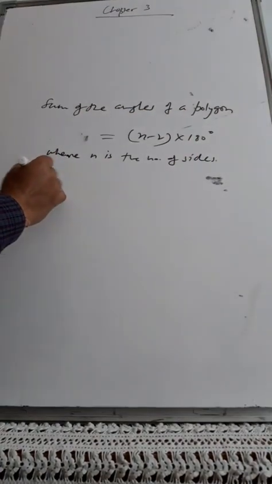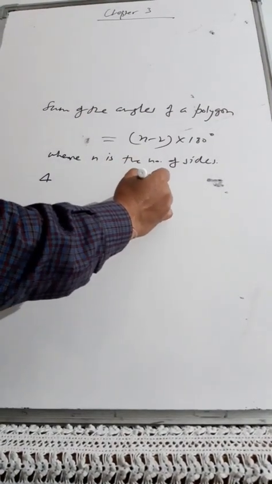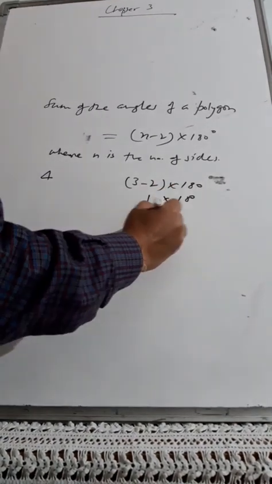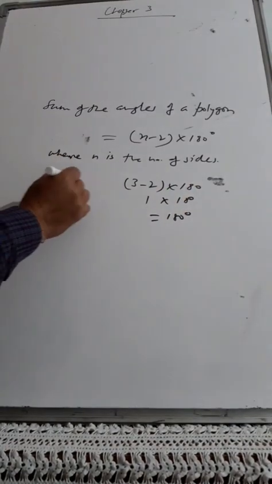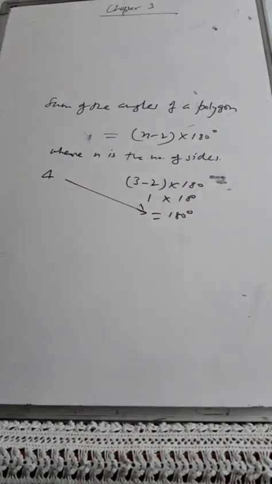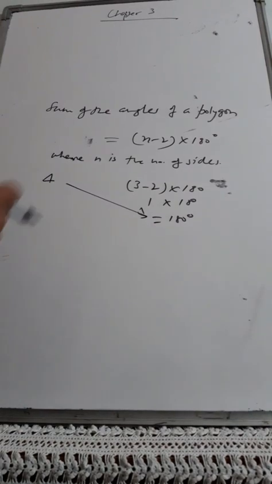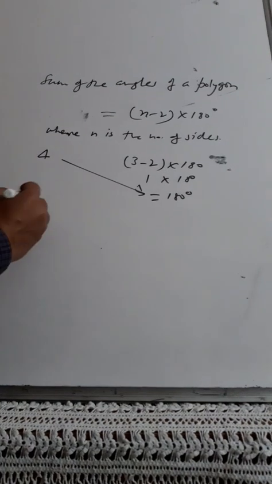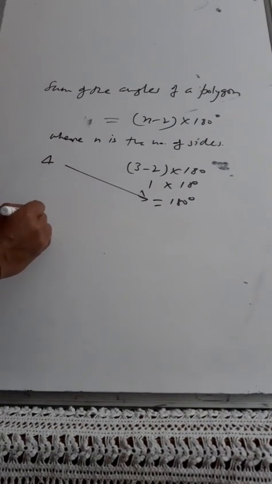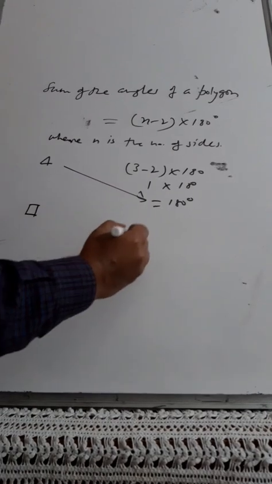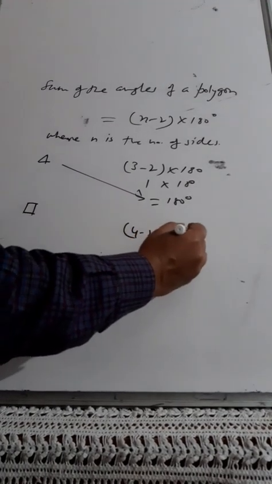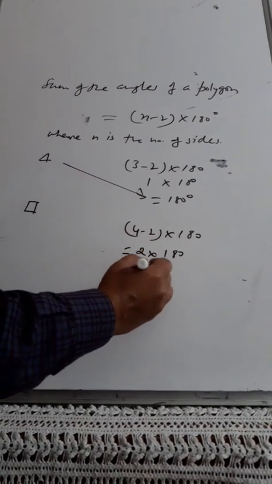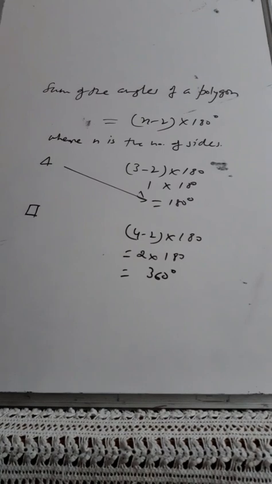Suppose you are talking about a triangle. You know 3 sides are there. So (3 minus 2) into 180 degrees. So 1 into 180. I know that in a triangle the sum of the angles is equal to 180 degrees. Similarly, if we speak about a quadrilateral, 4 sides are there, so (4 minus 2) into 180 degrees, that is 2 into 180 degrees, and the sum of the angles of a quadrilateral will be 360 degrees.